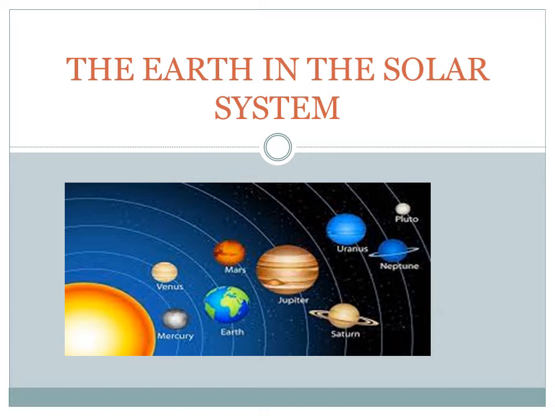So we will be starting with a new chapter, that is Earth in the Solar System, and the basic learning objective behind doing this chapter is that we will understand what stars are, what celestial bodies are, the features of the planets, the names of the planets. We will also understand about the features of the moon, the sun, the asteroids and the meteoroids.